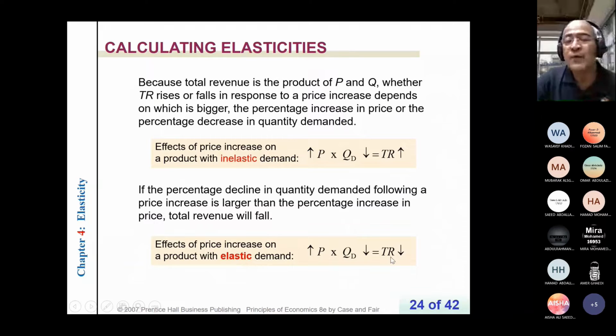So total revenue will follow the stronger factor, the quantity, because the percentage change in quantity is higher than the percentage change in the price if demand is elastic. So if Fawzan increases the price of perfume, total revenue will decrease. But if he increases the price of bread, total revenue will increase.